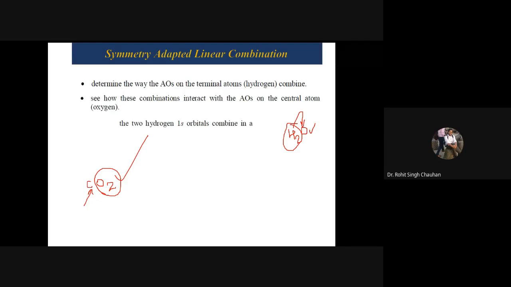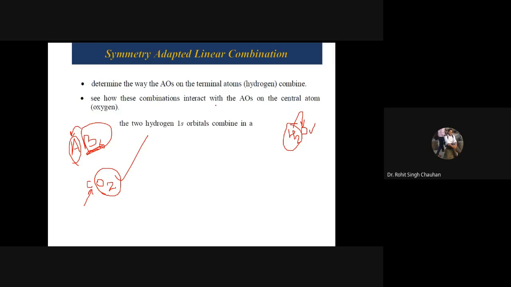Abhi agar main baat karun for octahedral complexes, suppose I am taking a molecule, the notation is AB6. है ना? So in case of AB6, it is quite common that B6 corresponds to terminal atoms and A corresponds to central atom. Okay, so what you will do, you will first make the SALC equation for this B6, and then you will fuse with central atom, that is it, and you will be able to get the MOT for octahedral complexes.